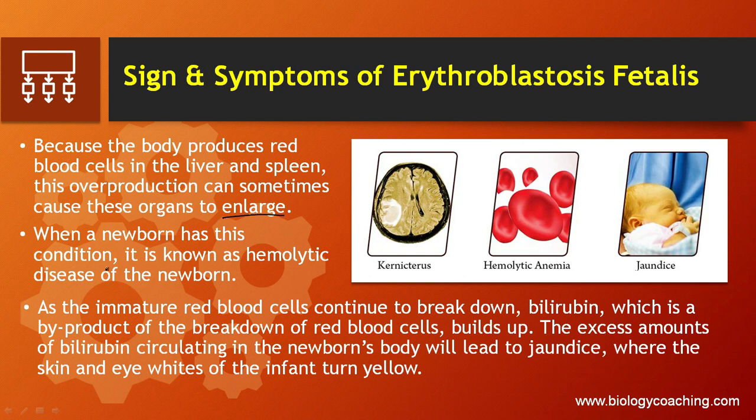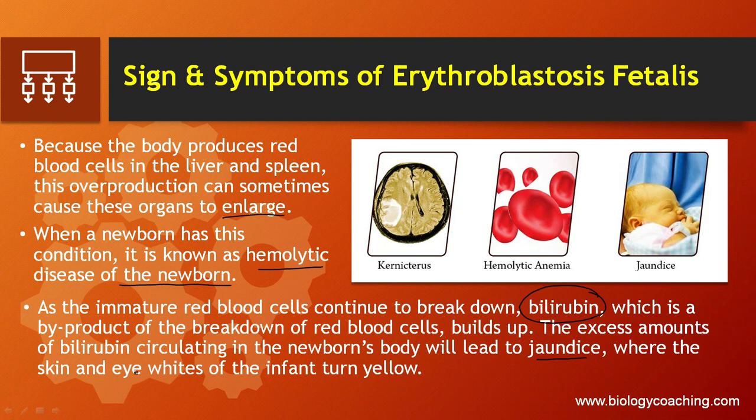When a newborn has this condition, it is known as hemolytic disease of the newborn. As the immature red blood cells continue to break down, bilirubin, which is a byproduct of the breakdown of RBCs, builds up. The excess amount of bilirubin circulating in the newborn's body will lead to jaundice, where the skin and eye whites of the infant turn yellow.